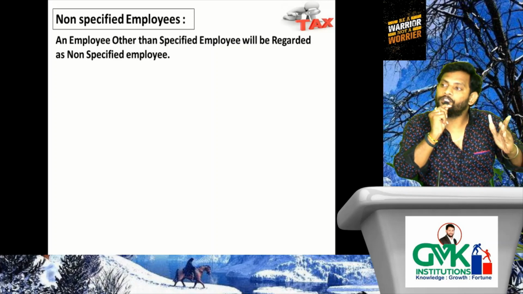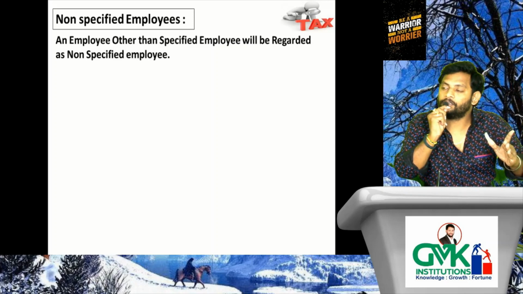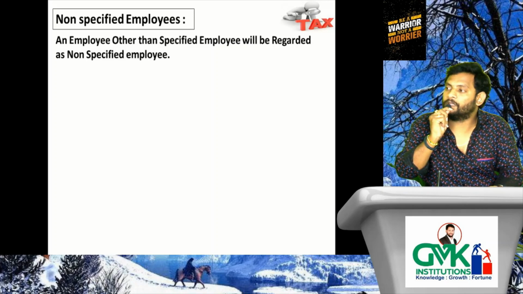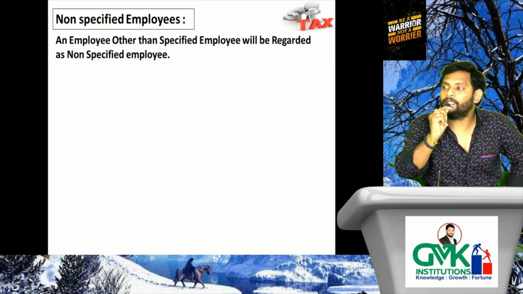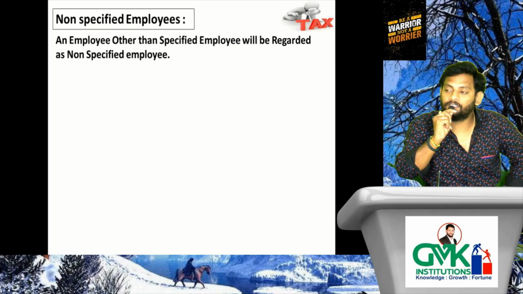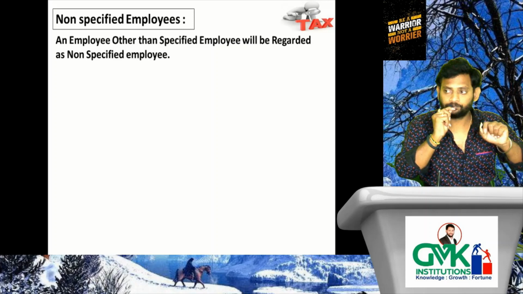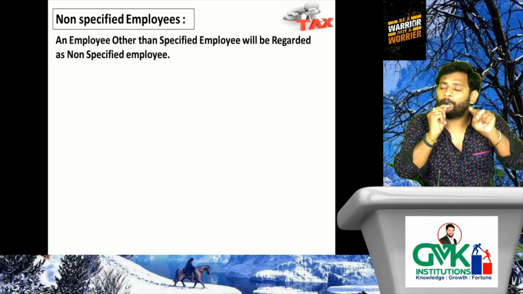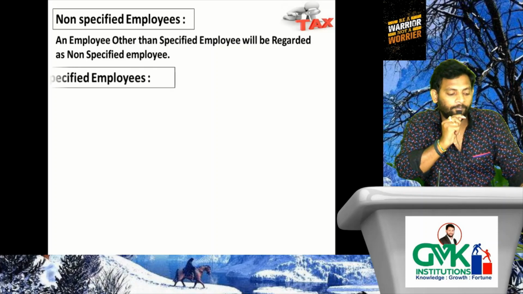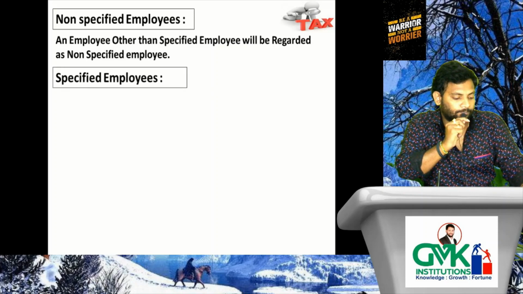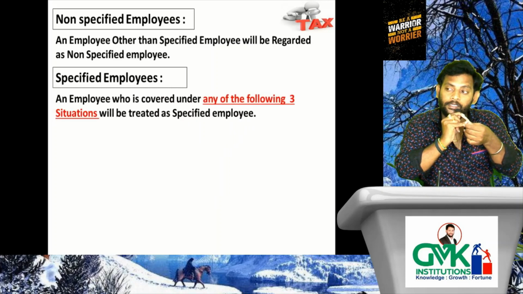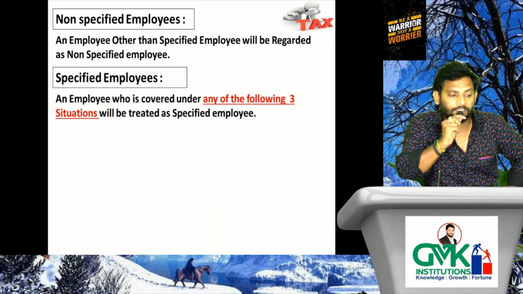For one term if you give a negative definition, then for the next term you need to define it in a positive way, otherwise there will be no meaning at all. So they gave a negative definition for non-specified employees, that means they shall give a positive definition for specified employees. Let's verify.